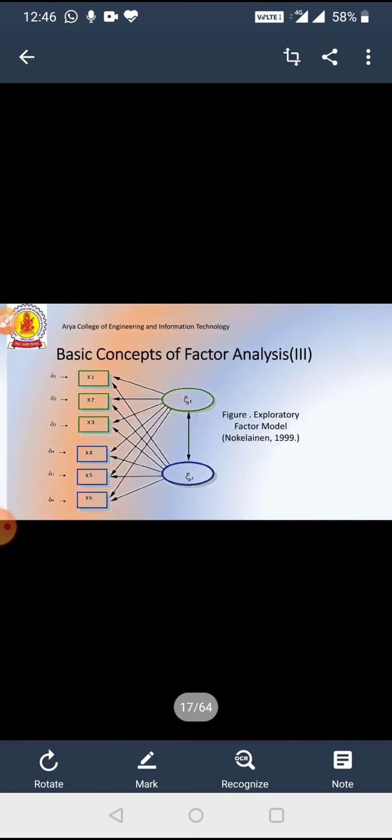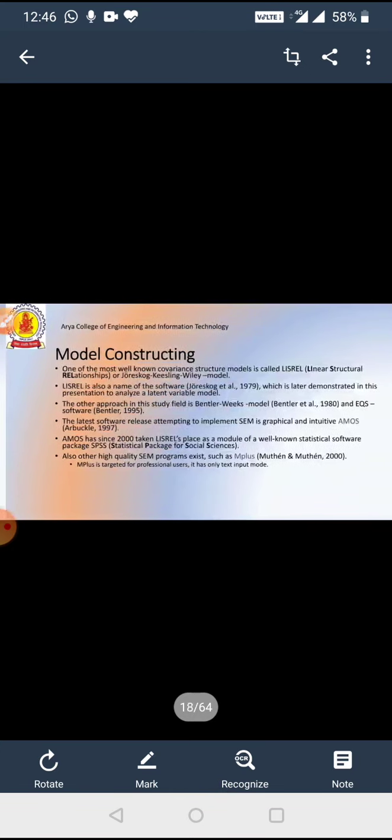The fundamental idea underlying factor analysis is that some variables cannot be directly observed. Those unobserved variables are referred to as either latent variables or factors. In EFA, exploratory factor analysis, observed variables are represented by squares or circles. This is EFA and CFA. The basic concept of factor analysis is given by data, where factors are dependent or independent, as given by this data.